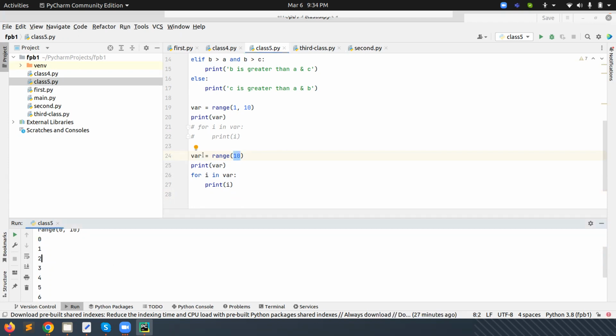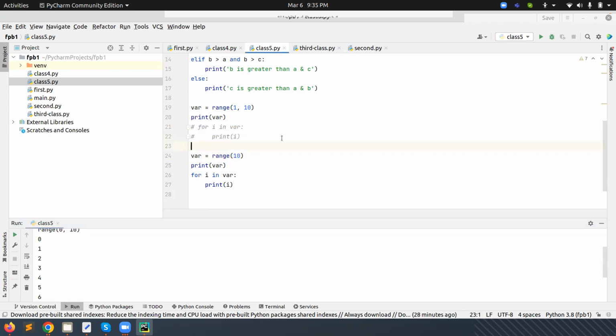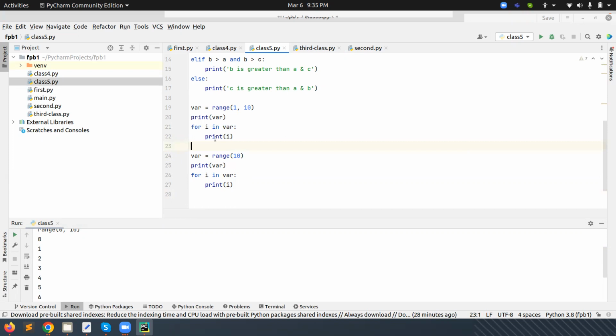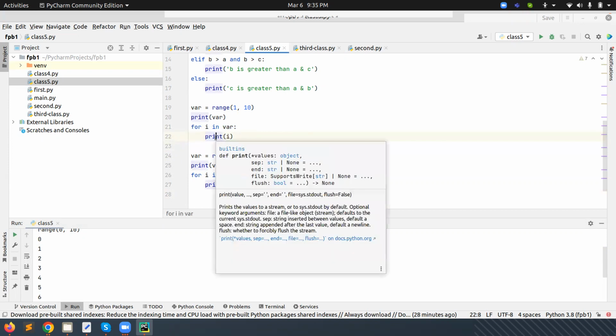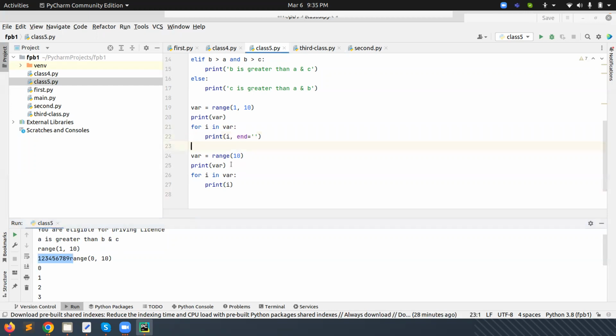Okay, now the lines are always coming in a new line. So by default, what's happening here? When we pass the print statement, after the execution of this function, by default it will send the compiler to a new line. If we don't want it on a new line, then we can give end equal to this one, a white space we have given. If I do not give any space, then you can see what will happen. It will come as 1 2 3 4 5 6 after the range, because the next statement will not come on a new line.